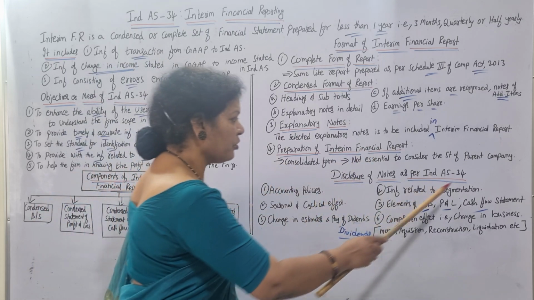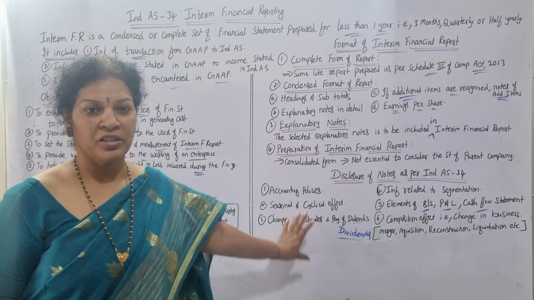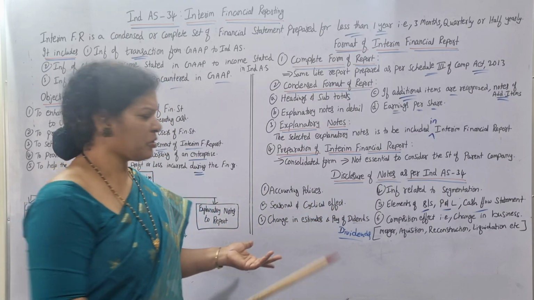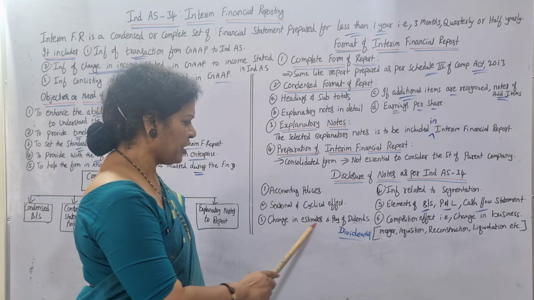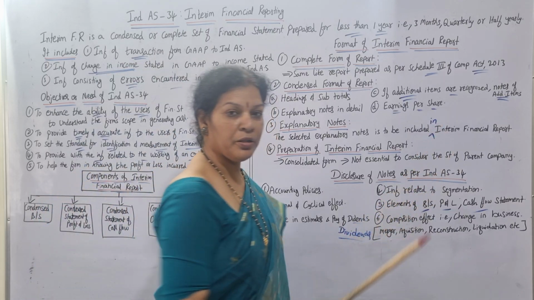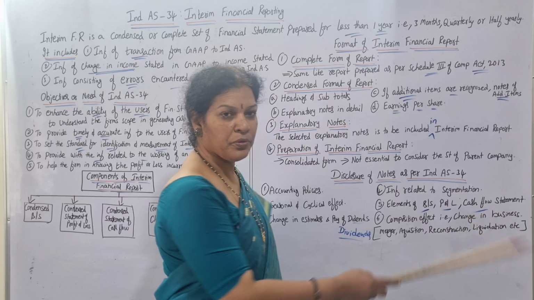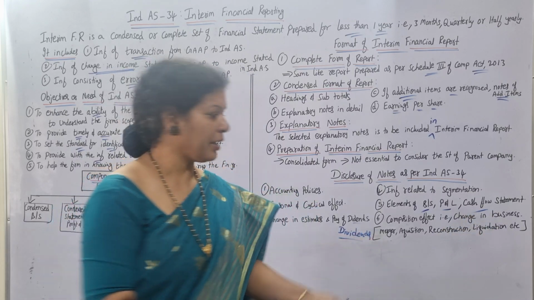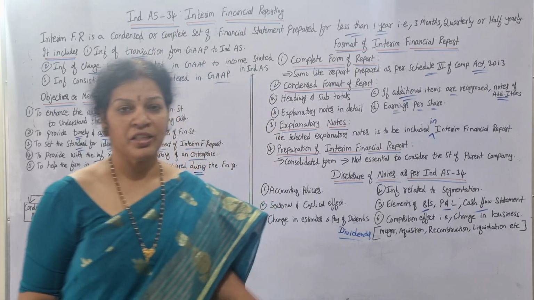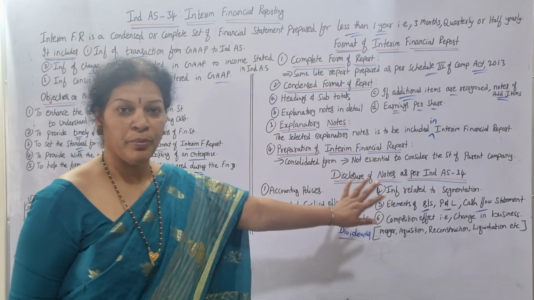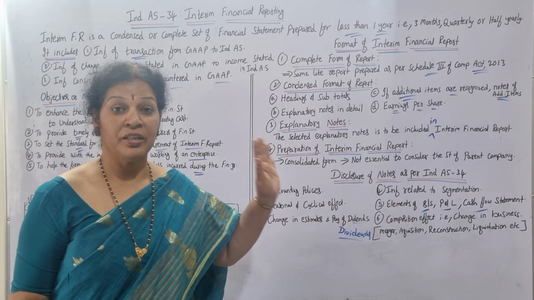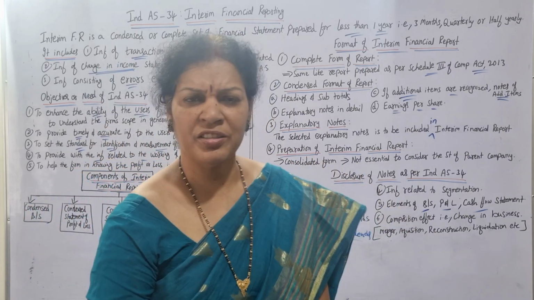And lastly, disclosure notes as per the Indian Accounting Standard. 6 points. One is accounting policies. You know it almost. Seasonal and cyclical effect, change in estimates and payoff dividends, information related to segmentation, elements of profit and loss account, balance sheet and cash flow, and composition effect of change in business, any kind of changes. This is the main information to be included in Indian Accounting Standard 34, Interim Financial Reporting. That's all. Very easy topic.